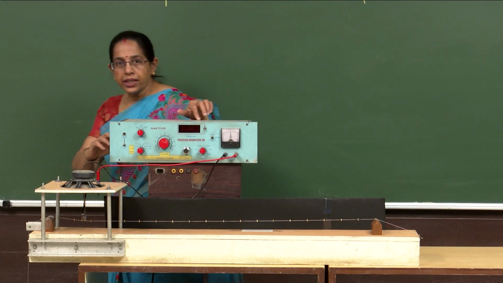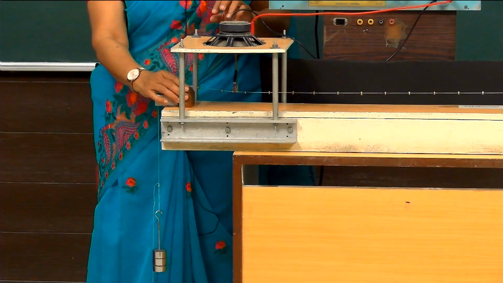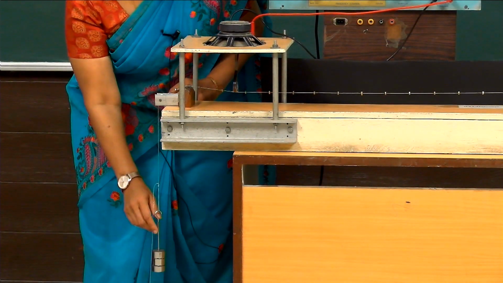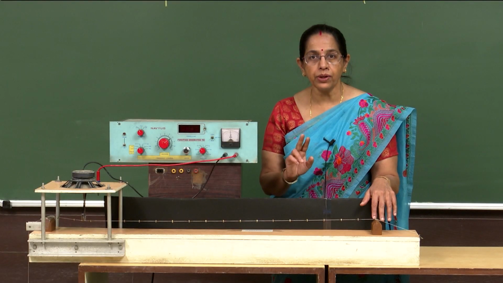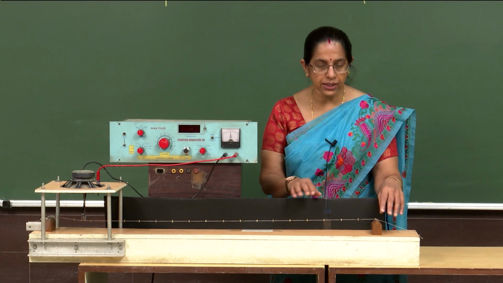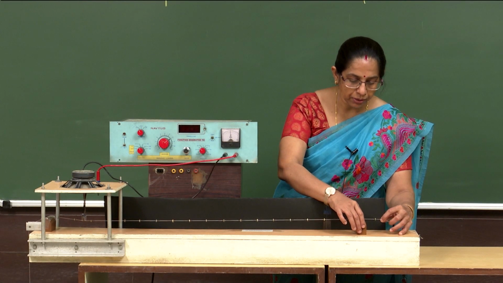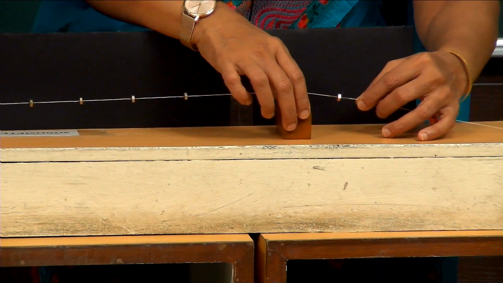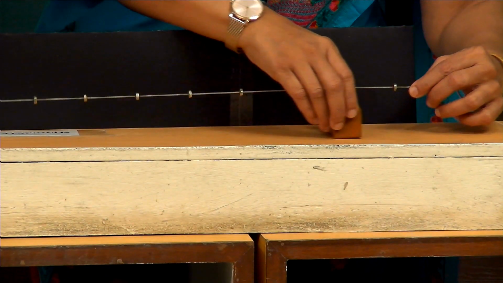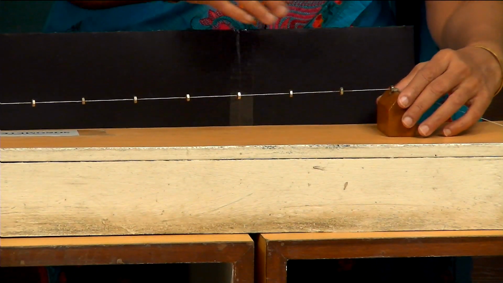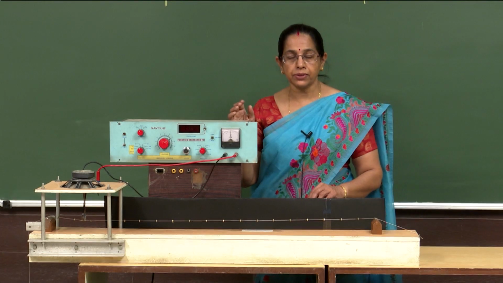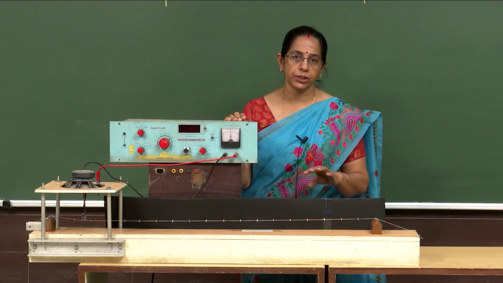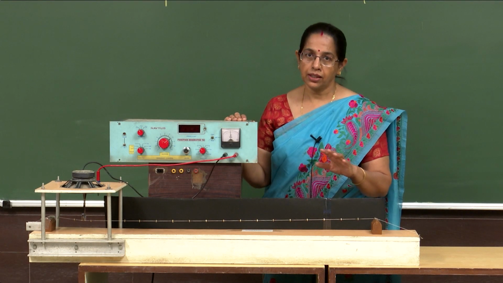Now, in order to create the tension in the string, we have suspended the weight. For this case, we have suspended 300. We can do the experiment in two ways. One is we can change the length of the string by changing this block. This is a wooden block which is movable. And another set of readings, we can change the weights and take the readings. So, we can perform two sets of experiment using this setup.